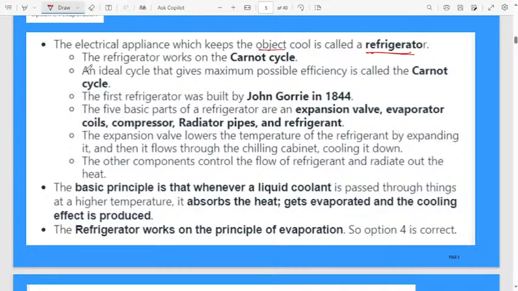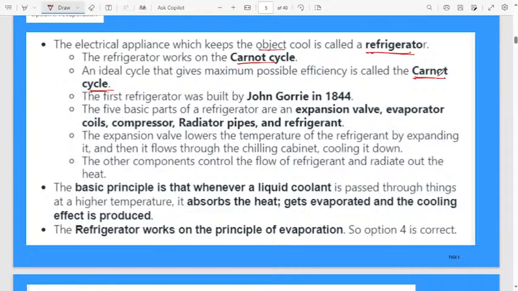Then the refrigerator works on the principle of the Carnot cycle. An ideal cycle that gives maximum possible efficiency is called a Carnot cycle. What is meant by Carnot cycle? The Carnot engine gives maximum efficiency, otherwise the capability, it will work properly, with 100% accuracy. That one only we will consider here.